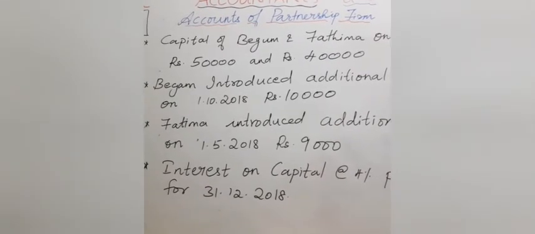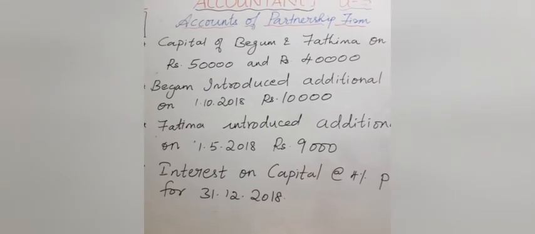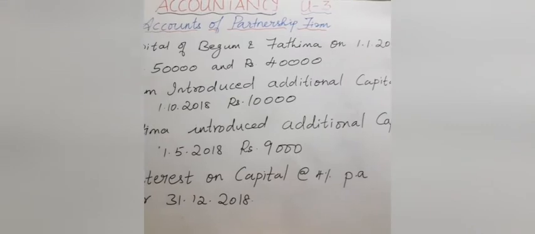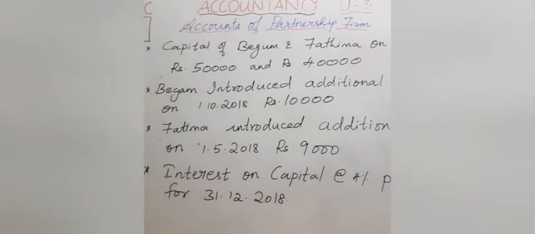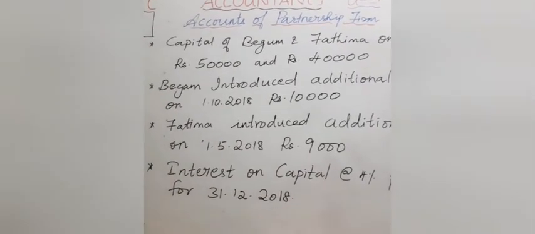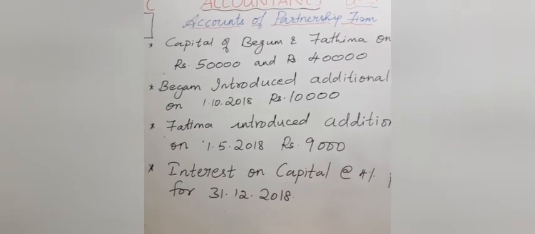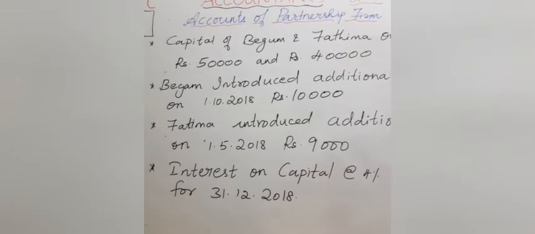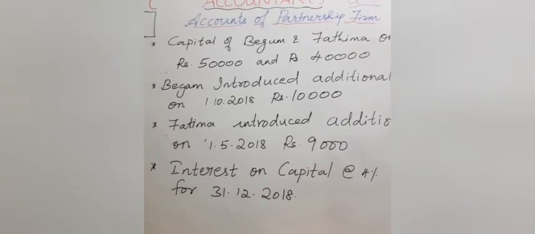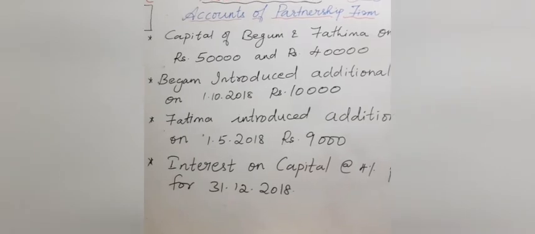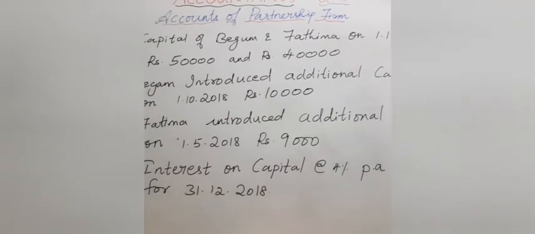Begum introduced additional capital on 1/10/2018, that is rupees 10,000. Similarly, Fatima is introducing additional capital on 1/5/2018, that is rupees 9,000. You want to calculate interest on capital at 4% per annum for 31/12/2018.